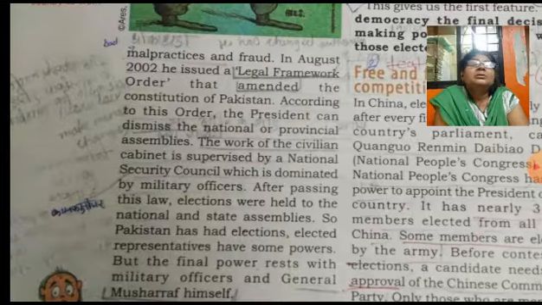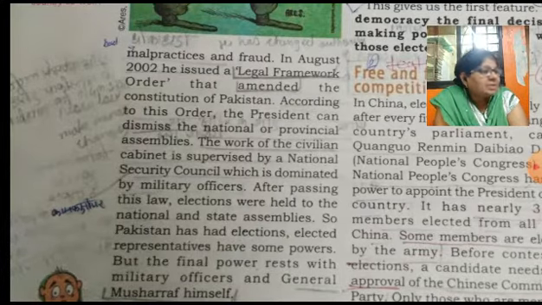Though an elected assembly was there, they had limited powers. Their work was supervised by the National Security Council, which included military officers under the head of Pervez Musharraf as president.